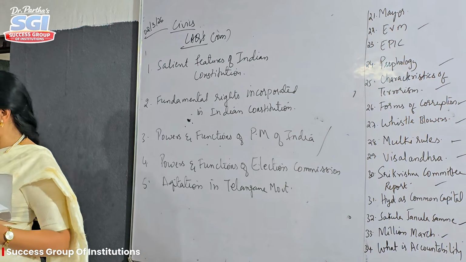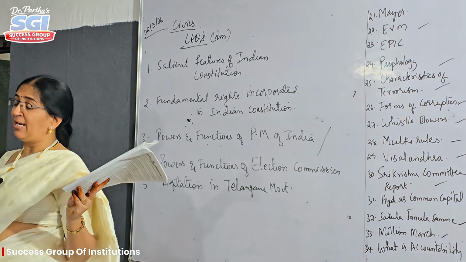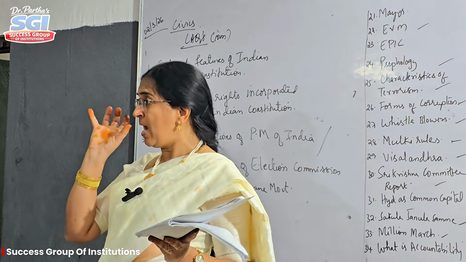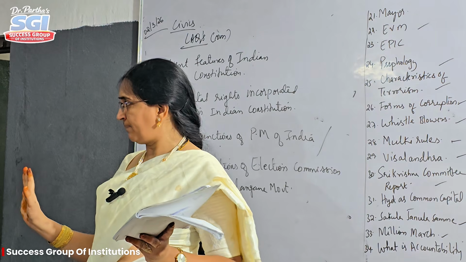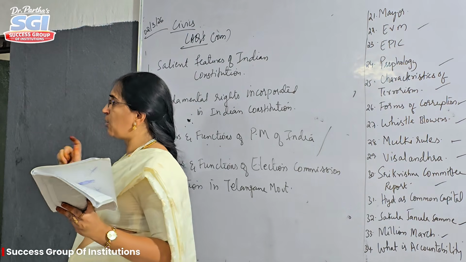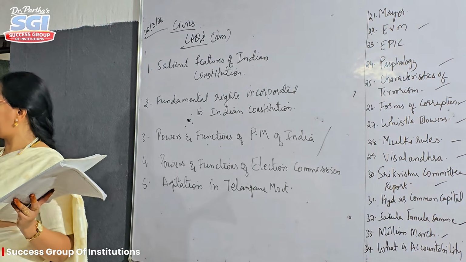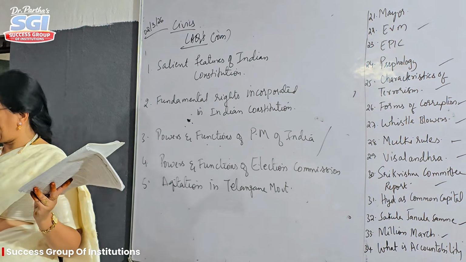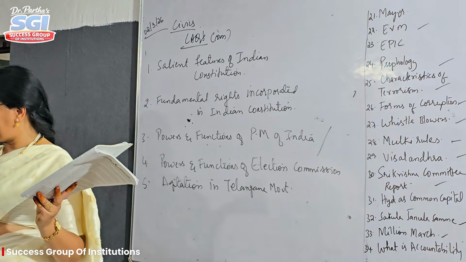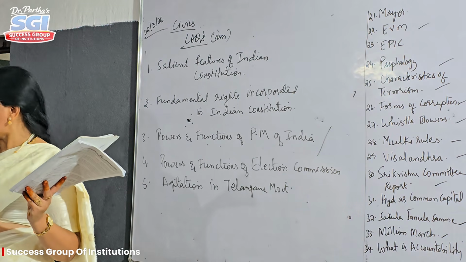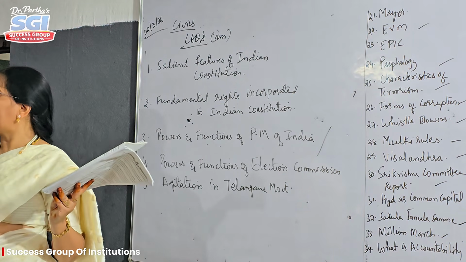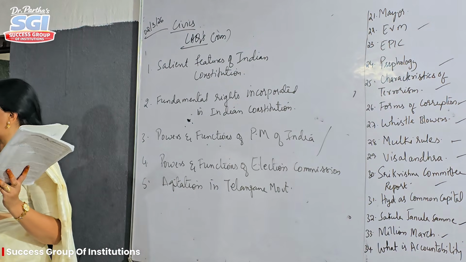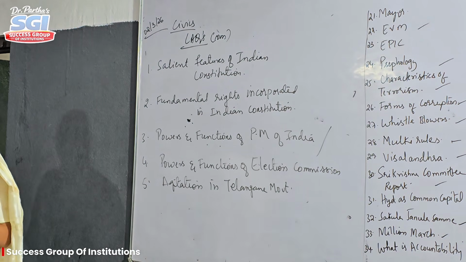6 points with introduction. For the last 3 years, he has been giving it in the long answer question directly. If you write only these 6 points, you won't get full marks. Now you have to write the introduction that I said. Okay, so first qualities: he must be a citizen of India. He must not hold any public office. He must be a member of Parliament. Okay, the oath will be taken by the President. Salary will be 3.5 lakh, and he will be elected by all the state legislative members and council members. Okay, and impeachment procedure: 16 days prior notice should be given to the Parliament.